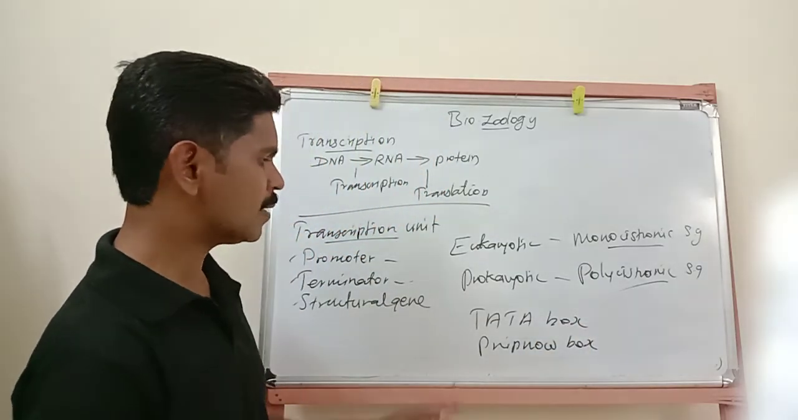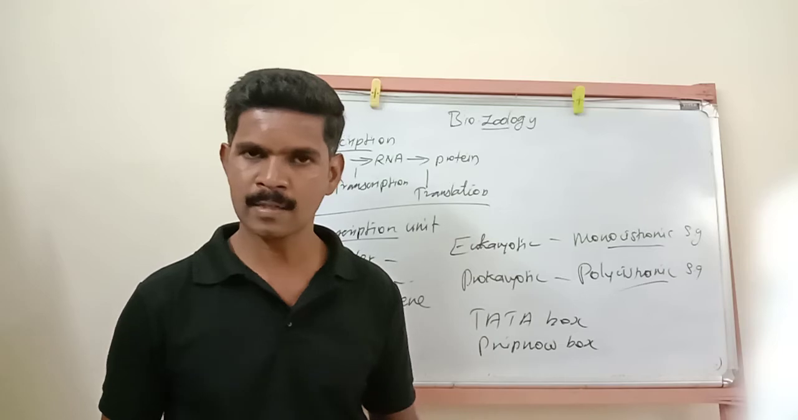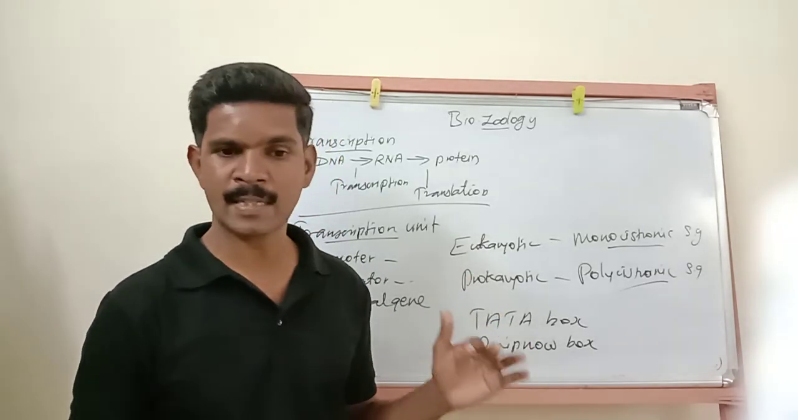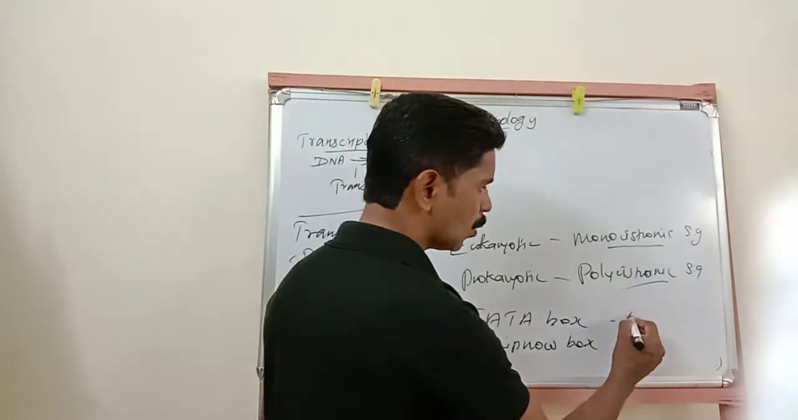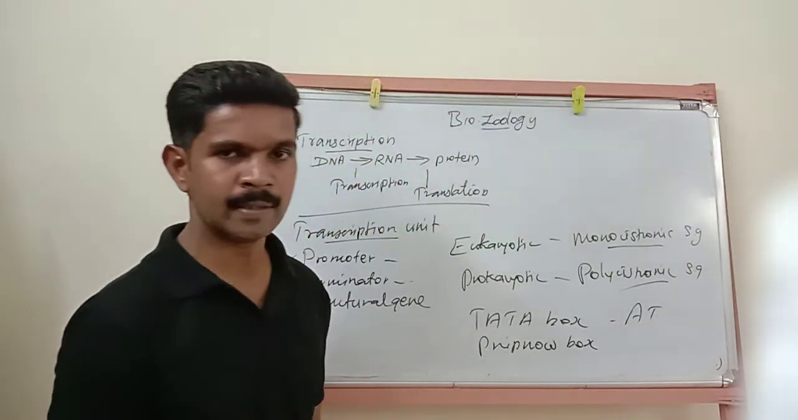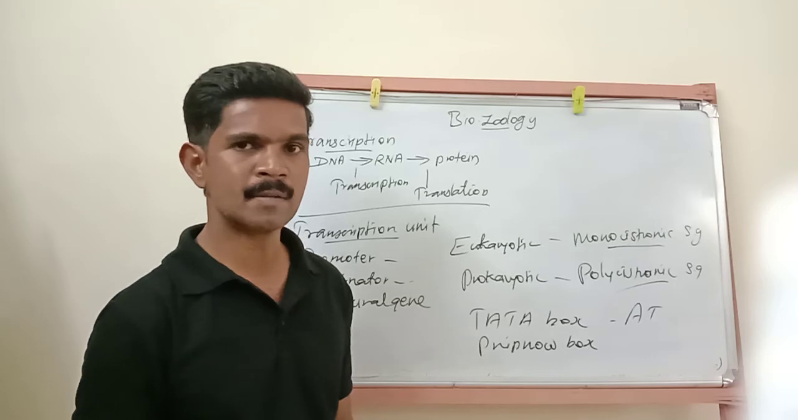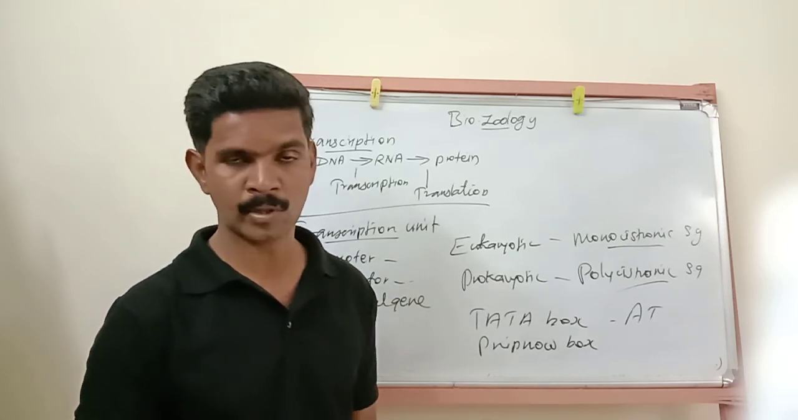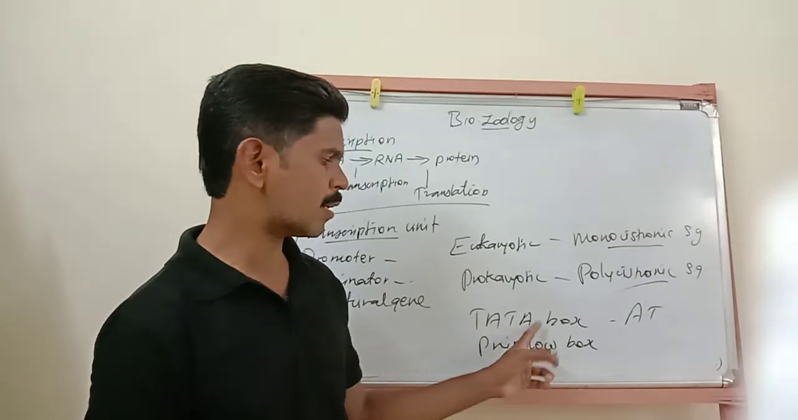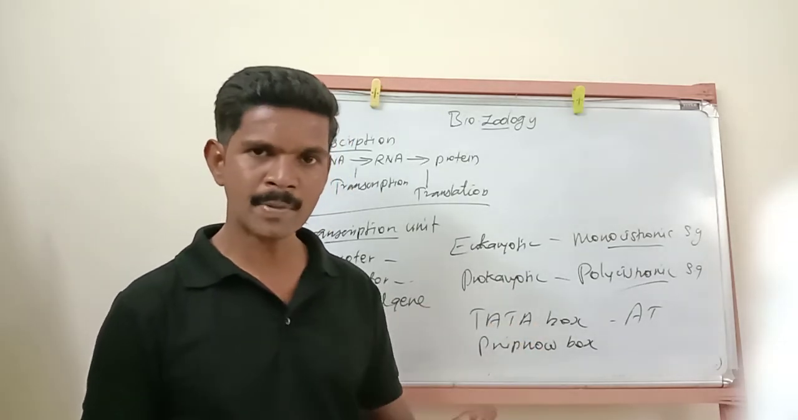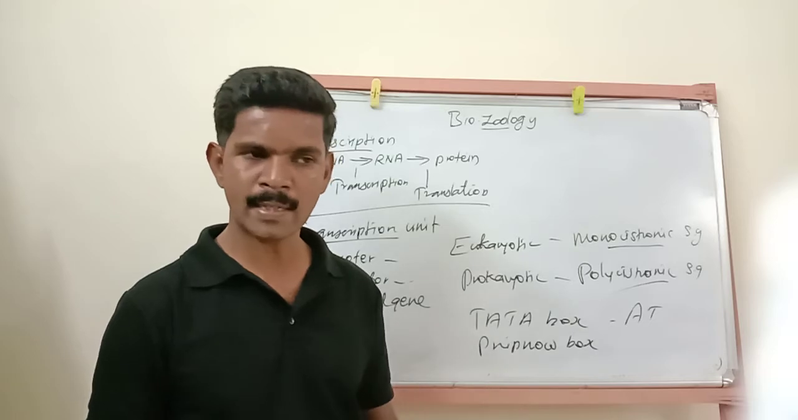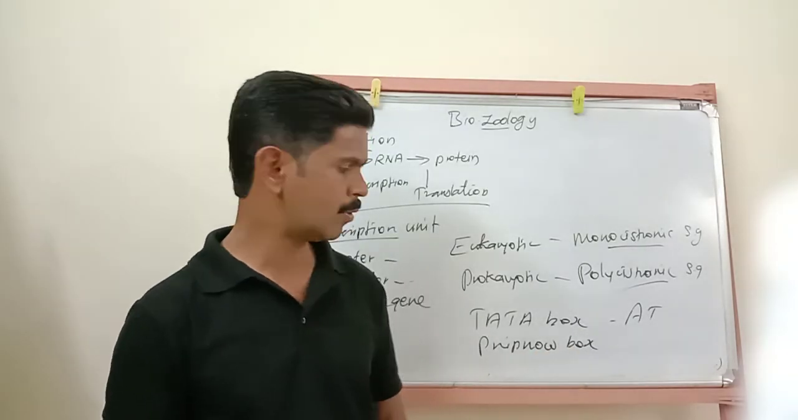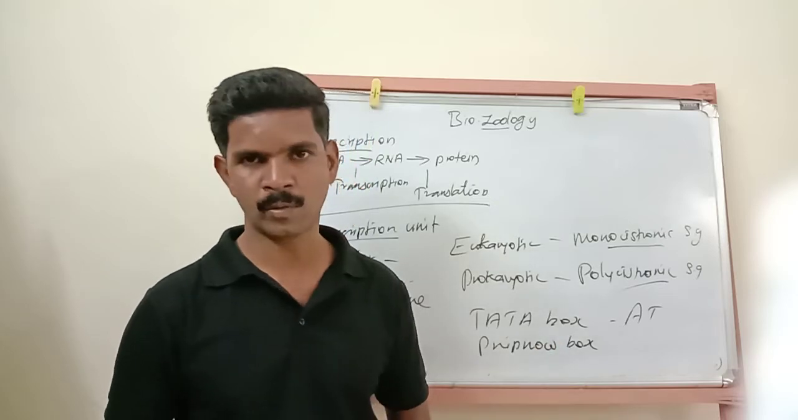Let me repeat this point. In eukaryotes, some region of the promoter has a larger amount of adenine and thymine, the AT region. High AT regions are present in some region of the promoter of prokaryotes and eukaryotes. This region is called the TATA box, and the same region in prokaryotic organisms is called the Pribnow box. That's important, it is one of the important 2-mark questions.